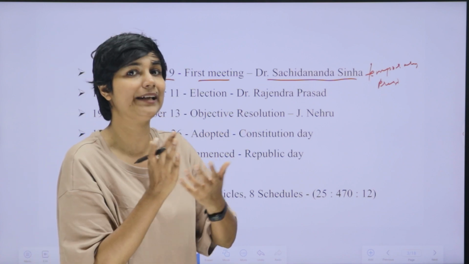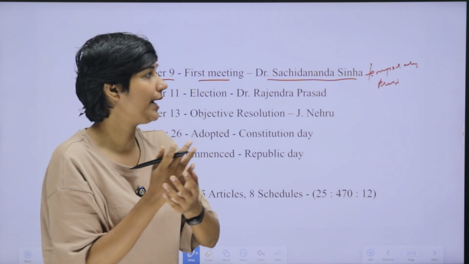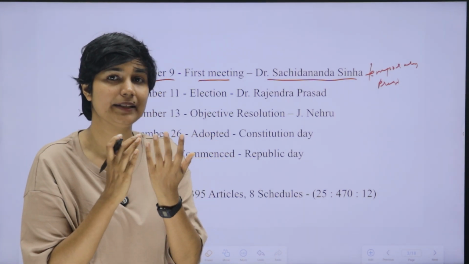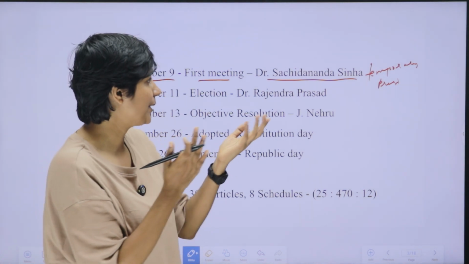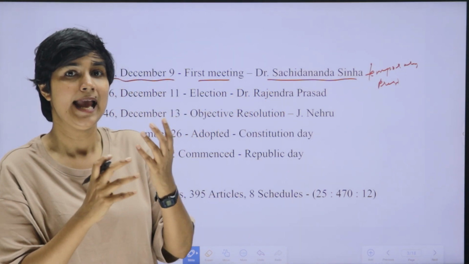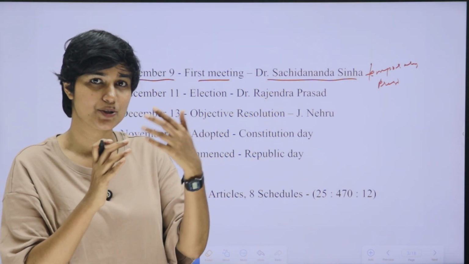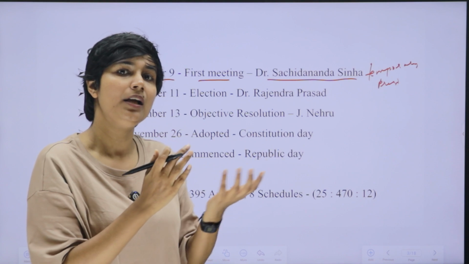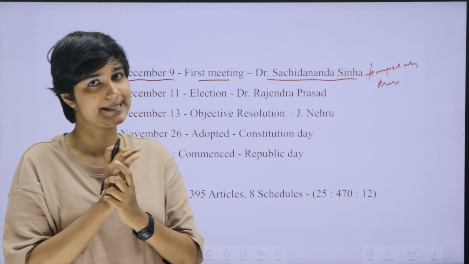That was the peculiarity of that meeting. It was the first meeting. After that, the second peculiarity is that a temporary president was selected at that meeting. That was Sachidananda Sinha. That was a French practice actually. He was the oldest member of that assembly. That's why he was selected as the temporary or provisional president of that assembly.